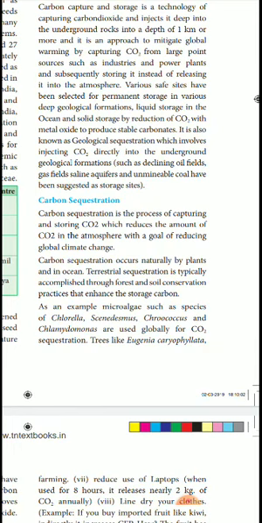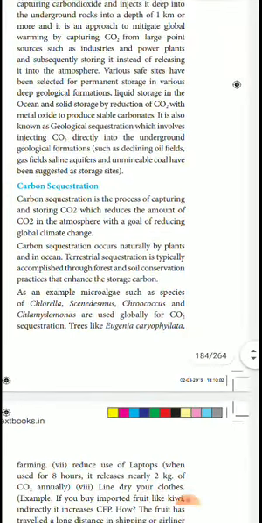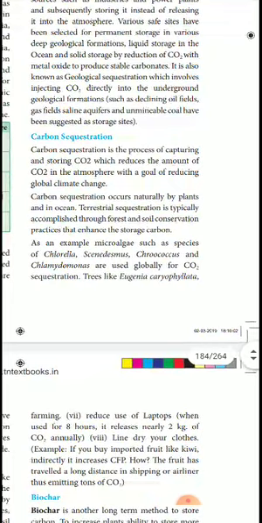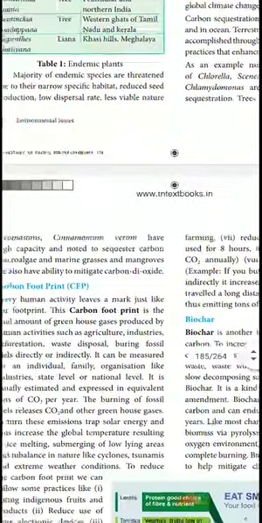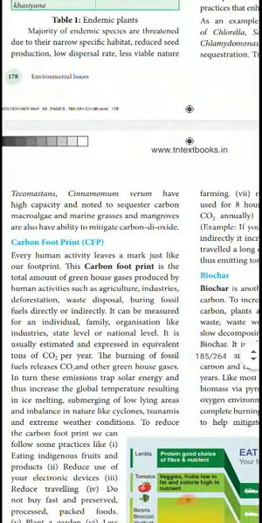Okay, so what is in use in biology is a question that will arise. The answer is an example of microalgae such as species of Chlorella, Pseudomonas, Coccus and Chlamydomonas. Plants and animals, and even a single organism, are used globally for CO2 sequestration. Which trees are very helpful for this? Eucalyptus, and the next one is Tectona, and cinnamon.